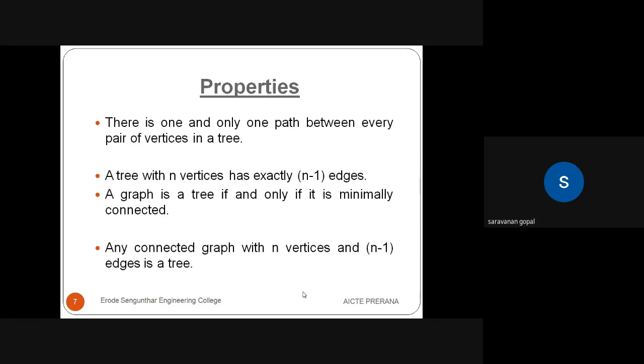From our GATE point of view, that is the Graduate Aptitude Test in Engineering, in our data structure concepts, tree is a major one to focus on. Around 50% of questions are asked from trees. There are different types of trees, like binary tree, AVL tree, and so many others. So in data structures, this tree is a major focus.